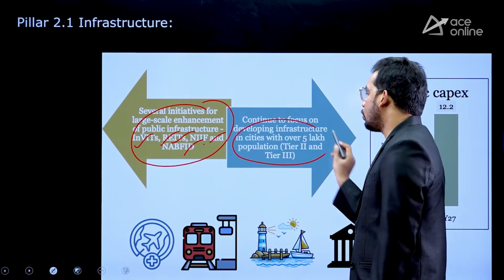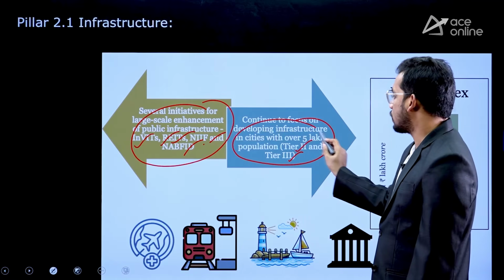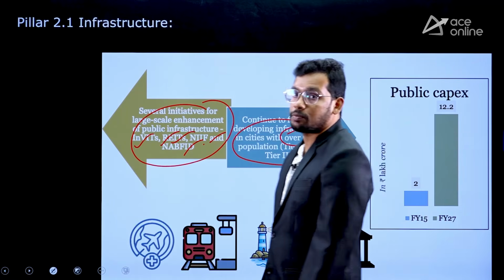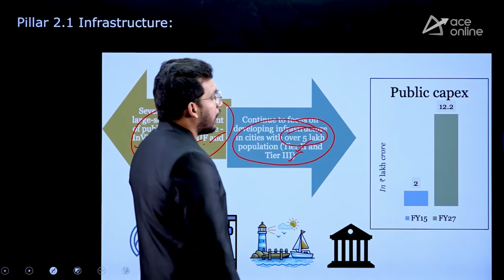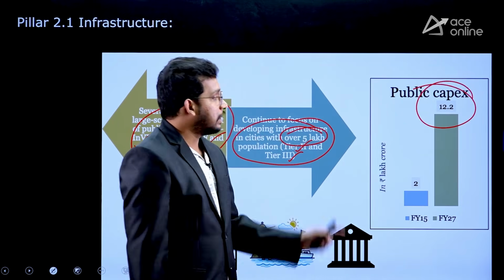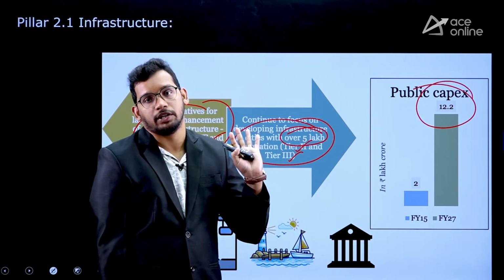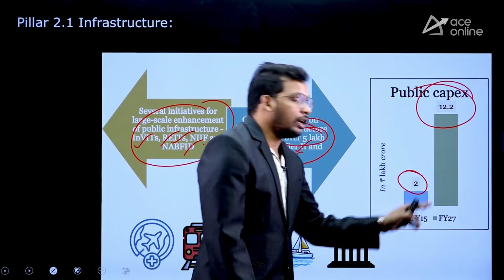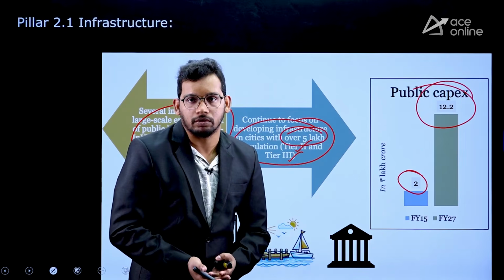Also, government is going to support the cities, especially tier 2 and tier 3 cities with a population of more than 5 lakh, with infrastructure. Government is spending capital expenditure of 12.2 lakh crores. This much money government is going to spend on capital expenditure. In 2015, our capital expenditure was just 2 lakh crores. Now it is going to be 12.2 lakh crores.